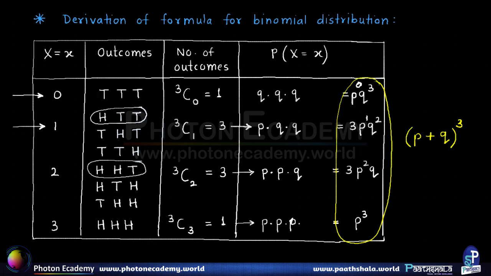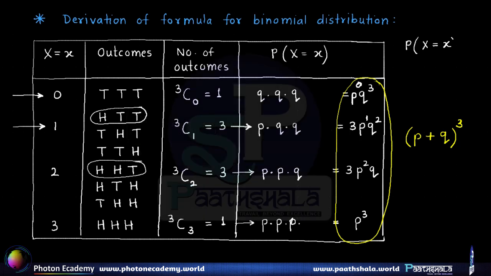So based on that, now we can derive the formula: the probability of the random variable assuming X number of successes has first the combinatorial coefficient, which is nothing but NCX.